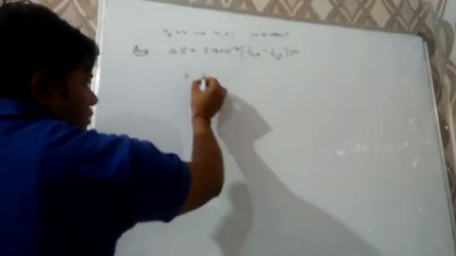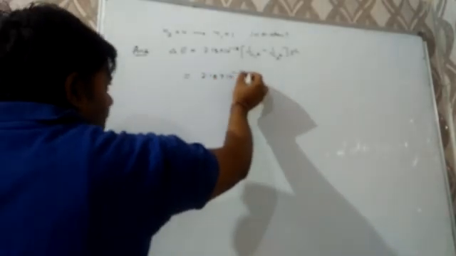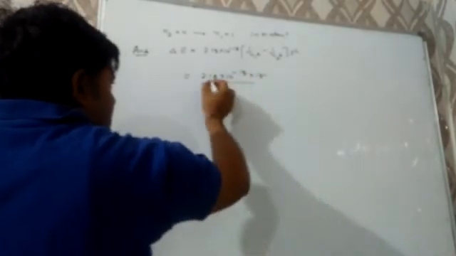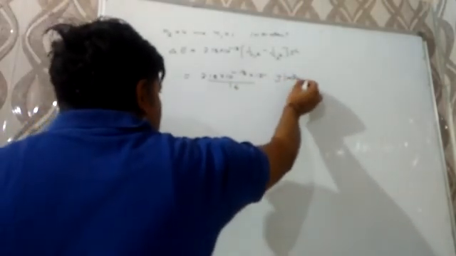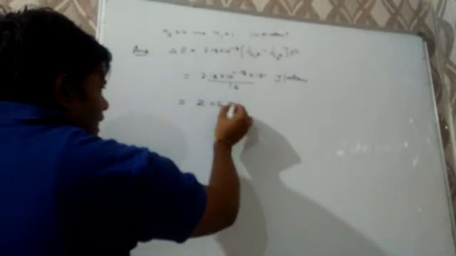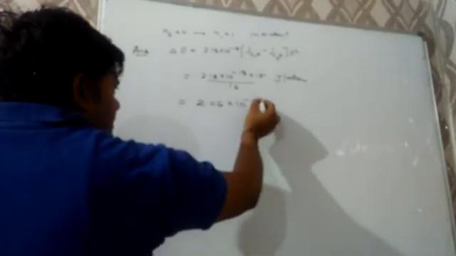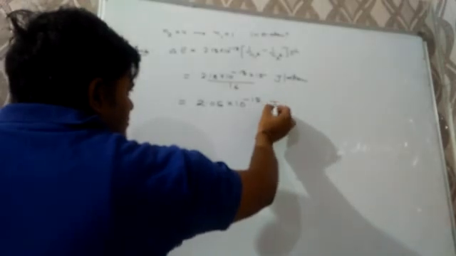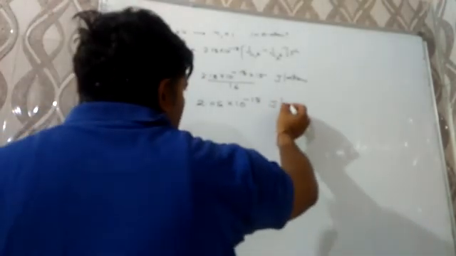Putting n1 = 1, n2 = 4, we get 2.18 × 15/16 joule per atom, and Z is equal to 1. So the value comes out to be 2.05 × 10⁻¹⁸ joule per atom.